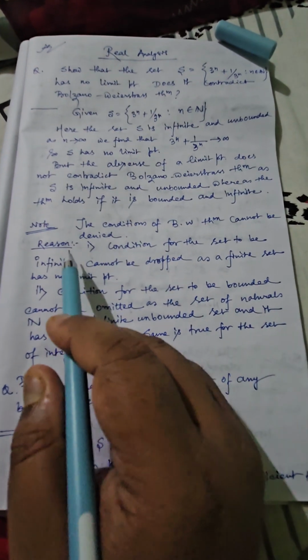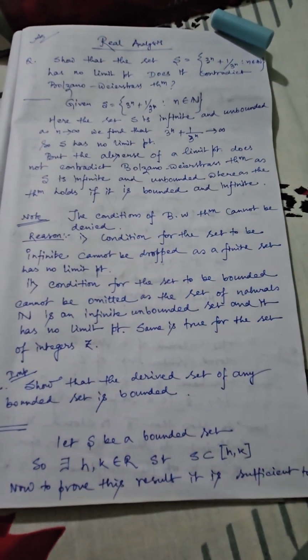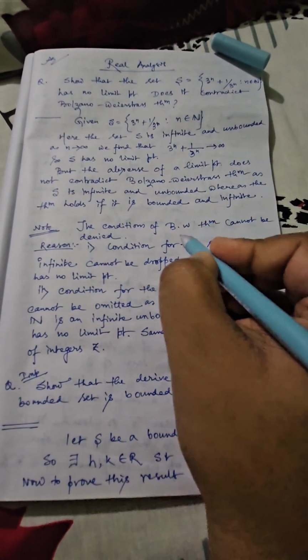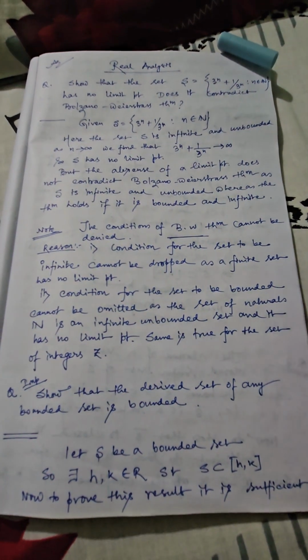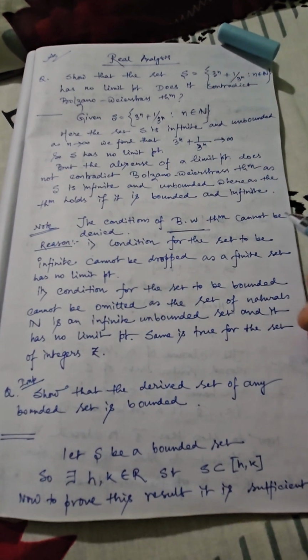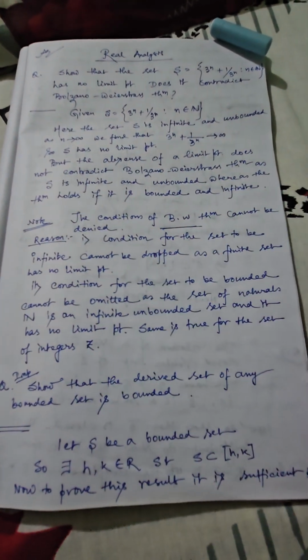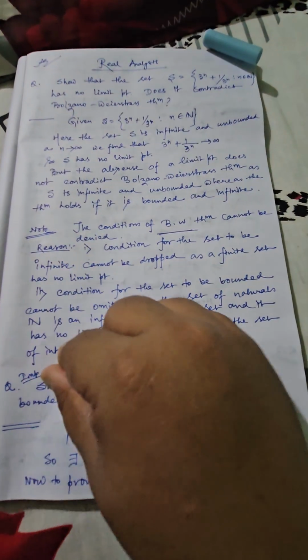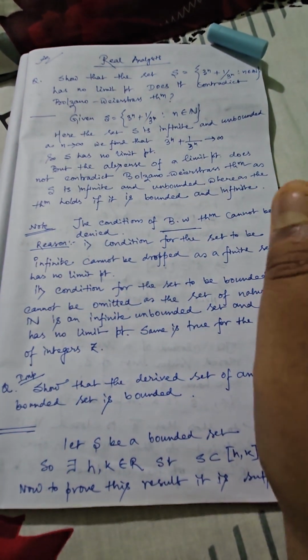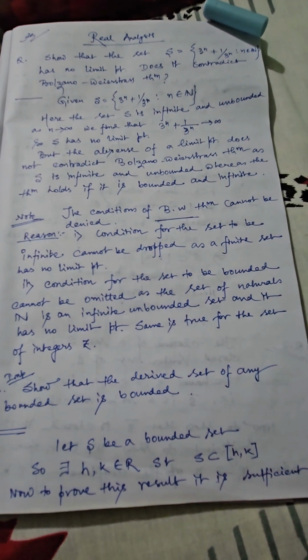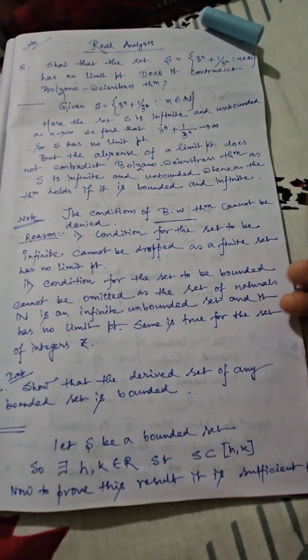Now I have also given a note on the conditions of Bolzano-Weierstrass theorem. Here you must note that I have written it in short as BW theorem, but you should not write it like this in examination. You have to write Bolzano-Weierstrass properly. You cannot omit the conditions. What are the conditions? The set must be infinite. You cannot drop this condition because you all know that in case of a finite set you cannot have any limit point.